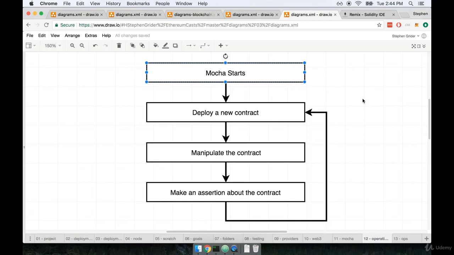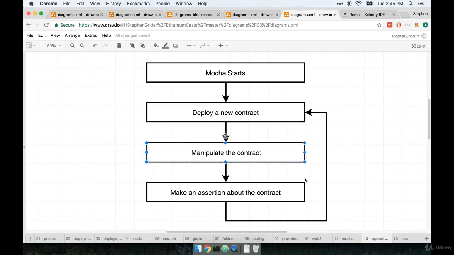At the very top, Mocha is going to boot up and automatically load up our inbox.test.js file and start to execute the series of tests in there. Inside that file, we're going to go through this same cycle over and over again. The first thing we're going to do is take our contract bytecode and deploy it to our local test network. Remember, that is called the Ganache local network. This will deploy a new instance of our contract.